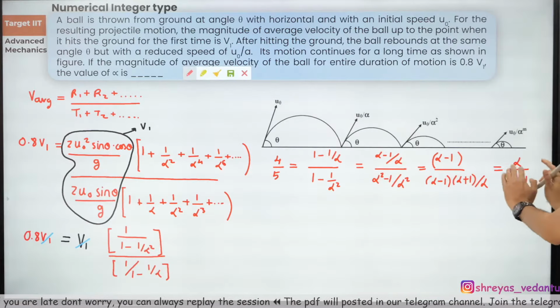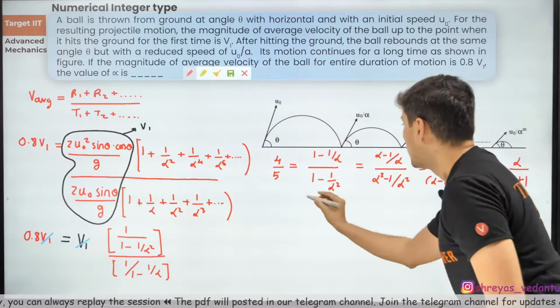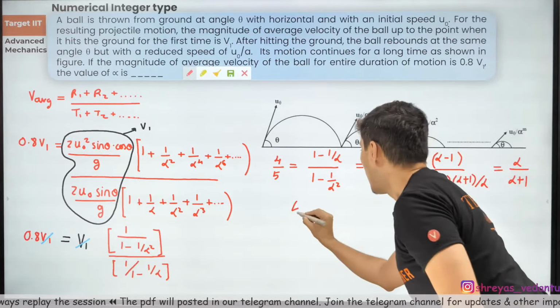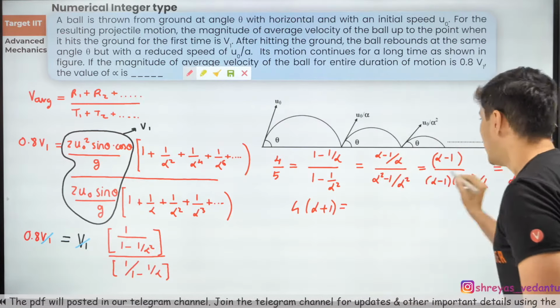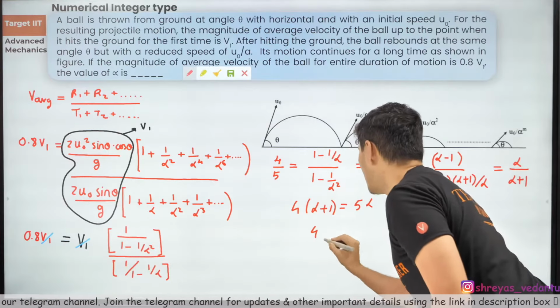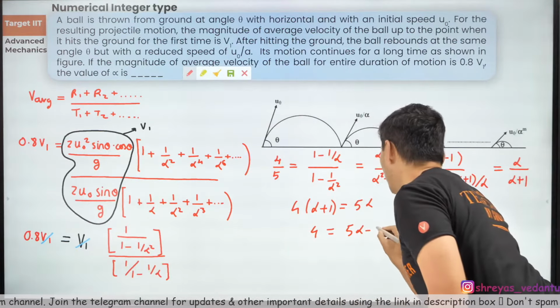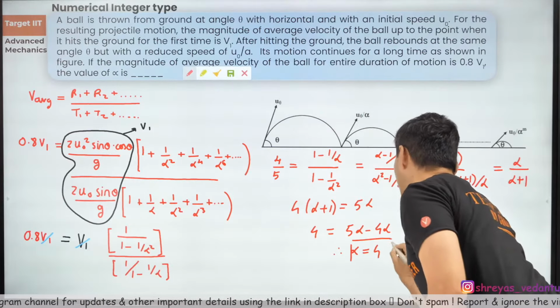Interesting. Now I've got a very simple equation. So I'll just cross multiply both of them. So 4 times of alpha plus 1 will be 5 times of alpha. So take that 4 alpha over there. So 4 will be 5 alpha minus 4 alpha. Therefore, alpha will be equal to 4. That's the final answer.